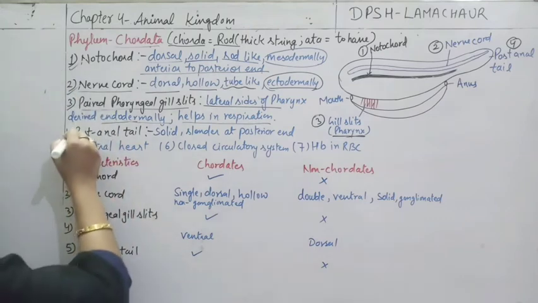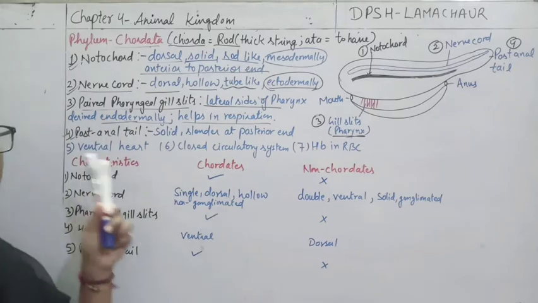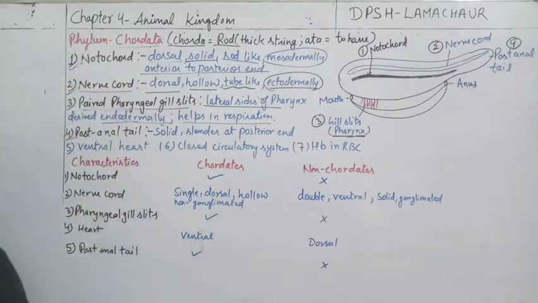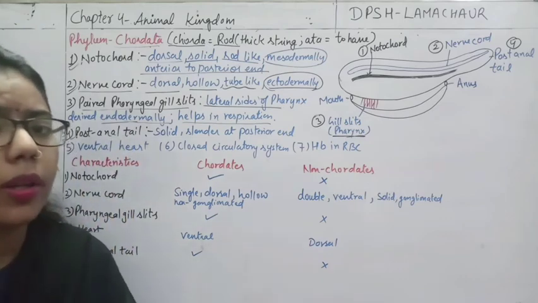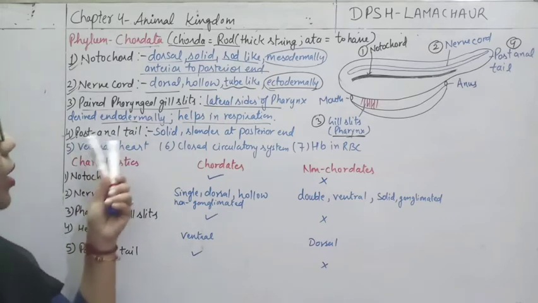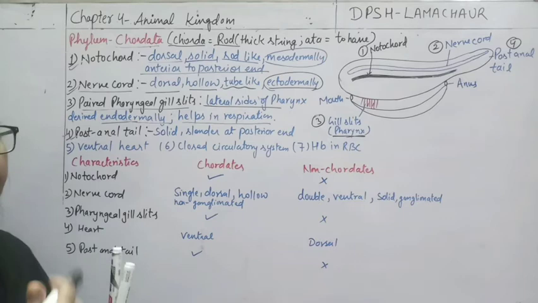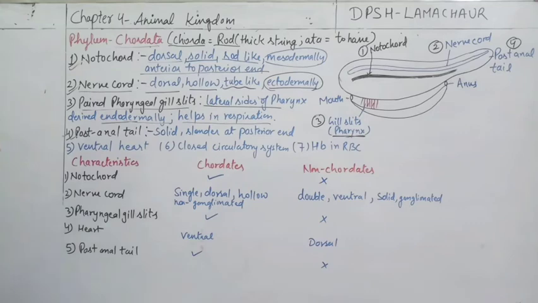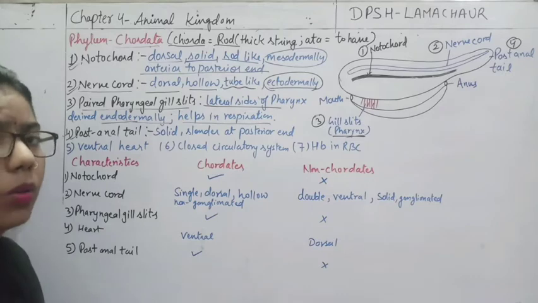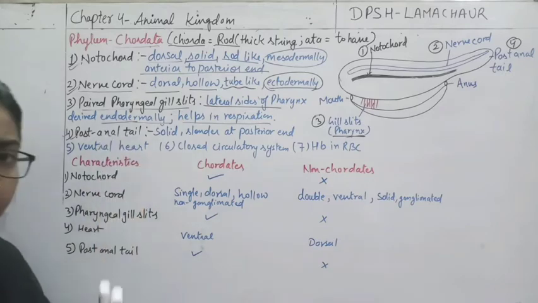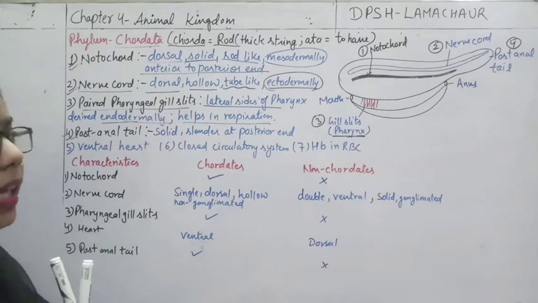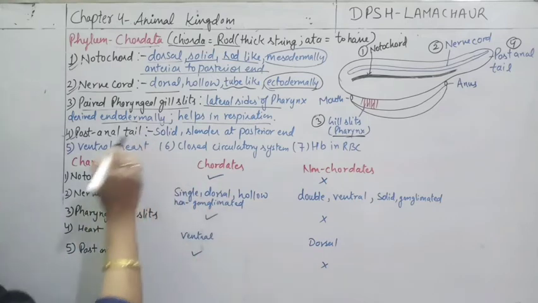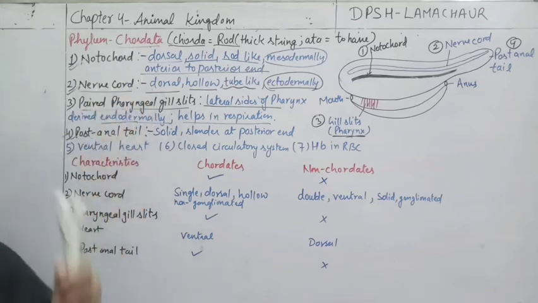Now another one is a post-anal tail. This feature is also important, which is present only in chordata. If we talk about the non-chordates, आपने नॉन कॉर्डेट्स में देखा होगा, there will be no such post anal tail. It means that after the anus you cannot see any structure like a tail. But here in this chordate, if you see any animal like cow, buffalo, or horse, what you are observing, the tail is extending from the anus, यानी कि anus के पीछे के पास से tail start होगी. So this is the key feature of the chordata.